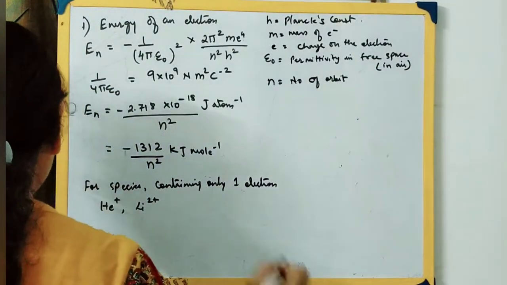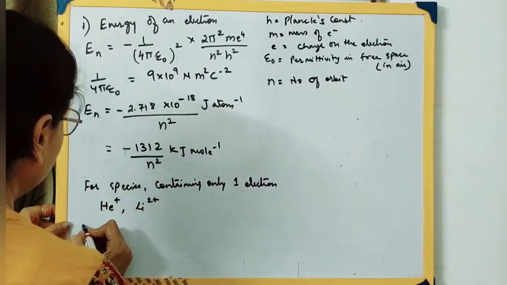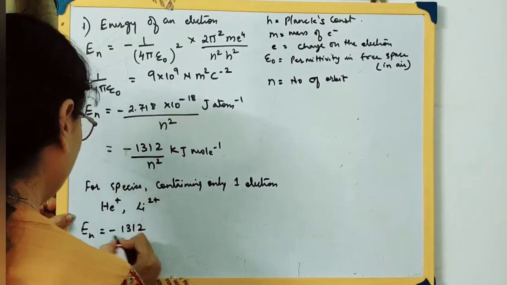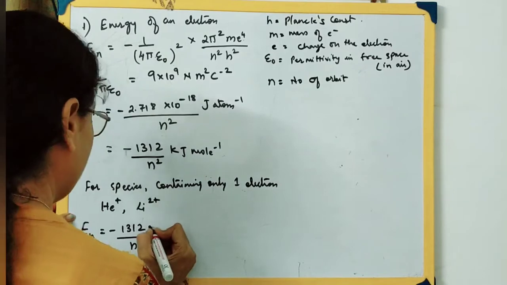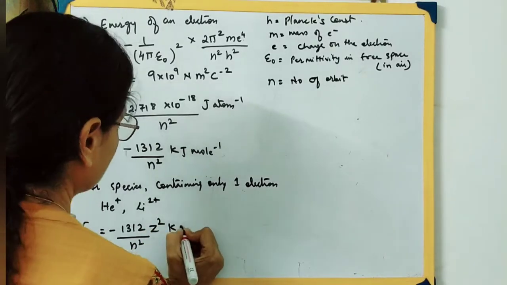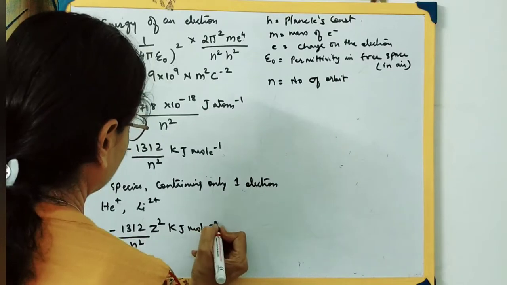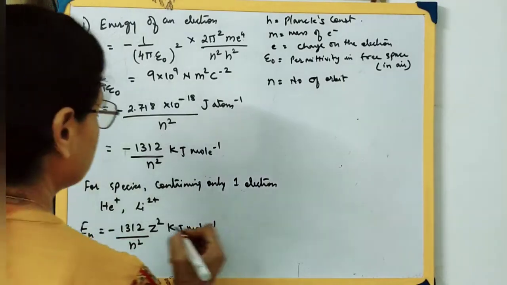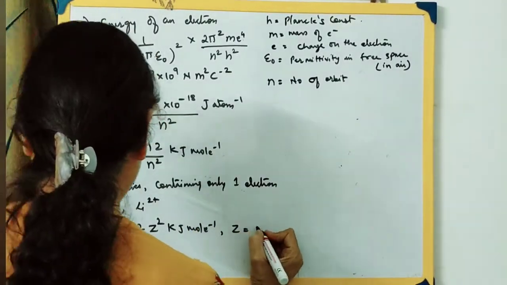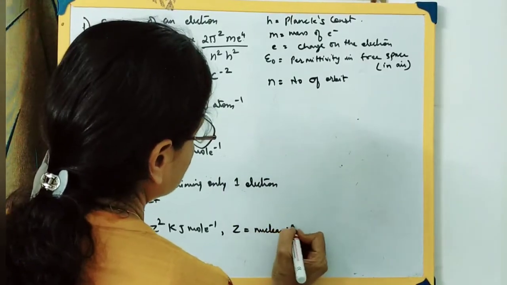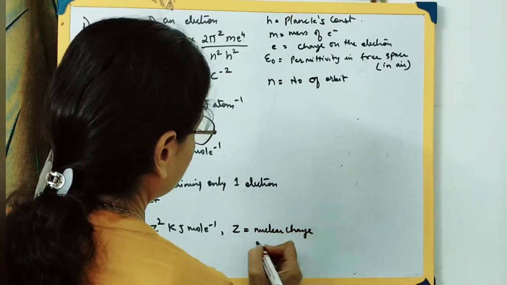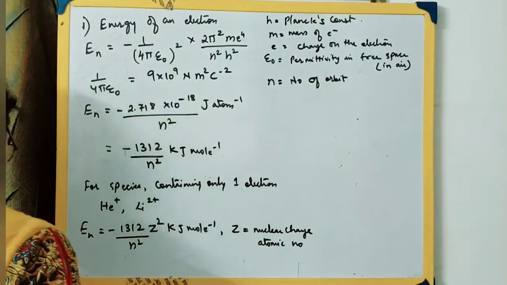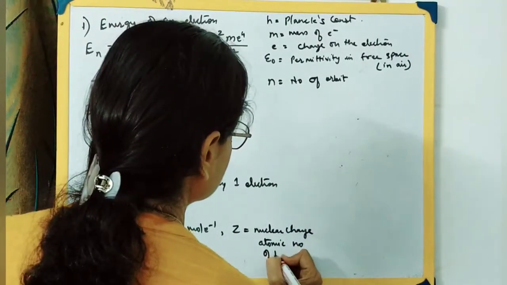it gets the form, that is En is equal to -1312 upon n square, and over here Z square kilojoule per mole. Now look here, what is this Z square? What is Z? Z is equal to the nuclear charge, or it is also equal to the atomic number of the species.